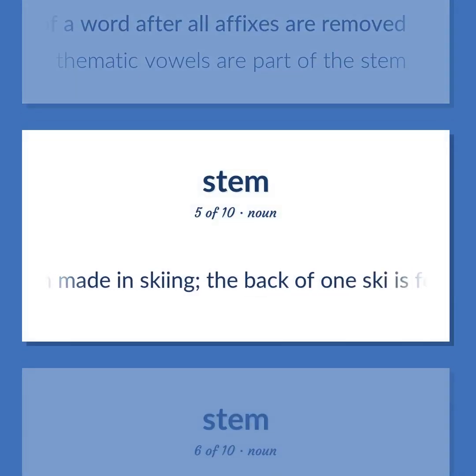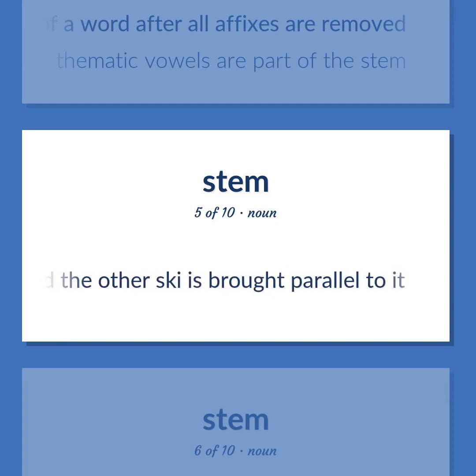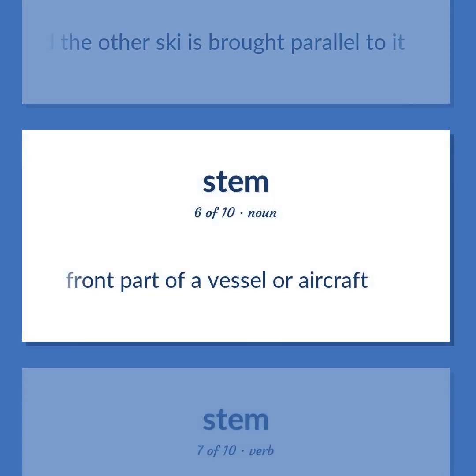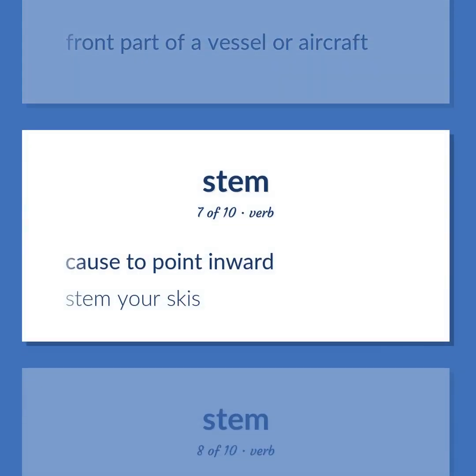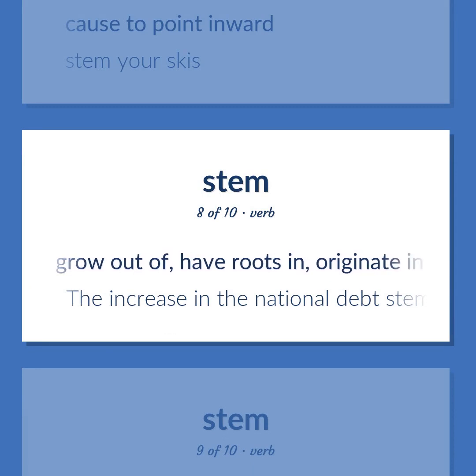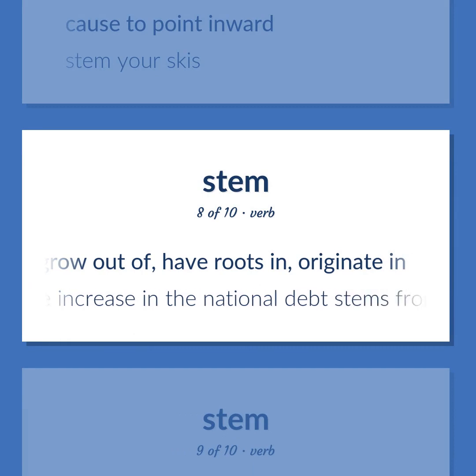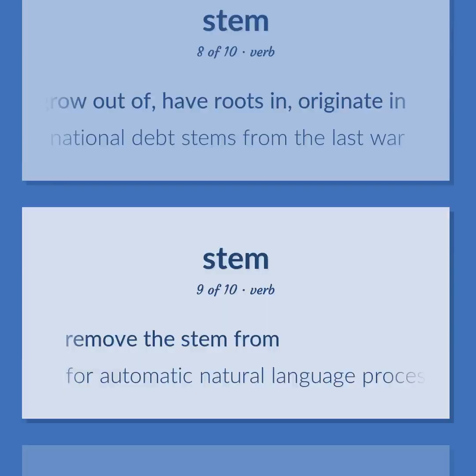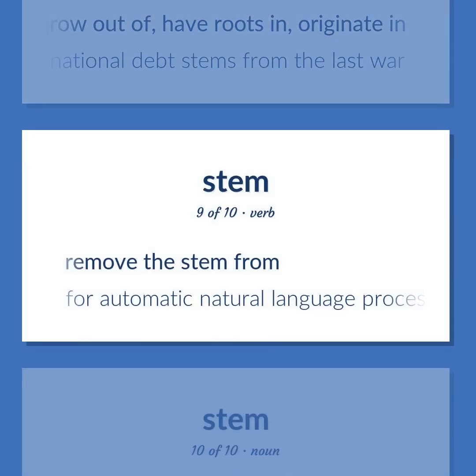A turn made in skiing. The back of one ski is forced outward and the other ski is brought parallel to it. Front part of a vessel or aircraft. To point inward. Stem your skis. Grow out of, have roots in, originate in. The increase in the national debt stems from the last war. Remove the stem from. For automatic natural language processing, the words must be stemmed.